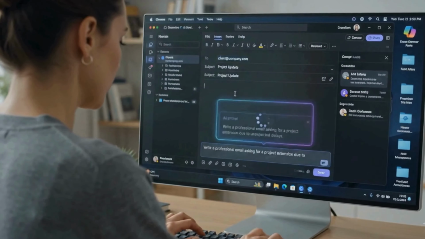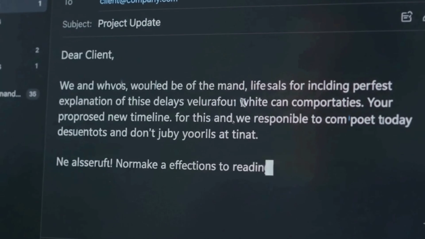Now we are clear with the three things. We should give the role to AI. Now we should give the right task to AI, and then we should give the right context to AI. Now it becomes very important to give the right output format that it should deliver to you. For example, I need the output in a professional email format. I need the output in which the date should be on the left side. I need the output in which the date should be on the right side.